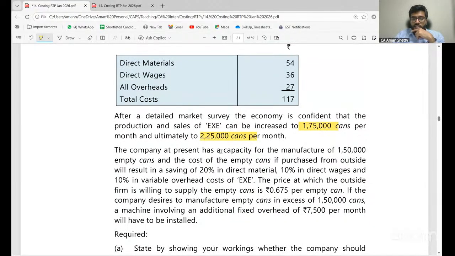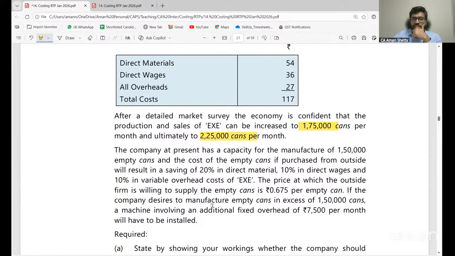Now, Aditya, what is the empty cans? Look at this. The company at present has a capacity for the manufacture of 1,50,000 empty cans. And the cost of the empty cans if purchased from outside will result in a saving of 20% in direct material, 10% in direct wages, and 10% in variable overhead costs of X. The price at which the outside firm is willing to supply the empty cans is 0.675 per empty can.